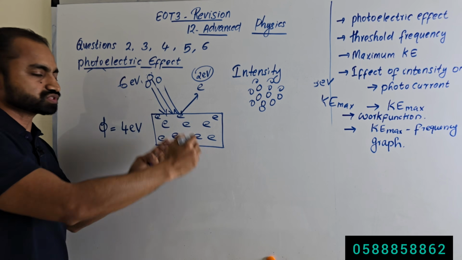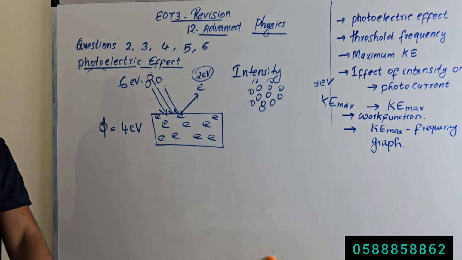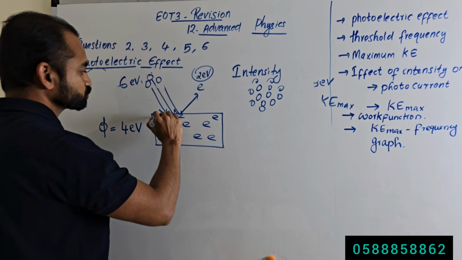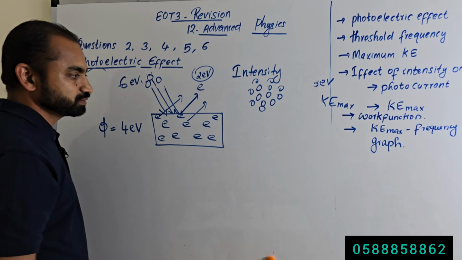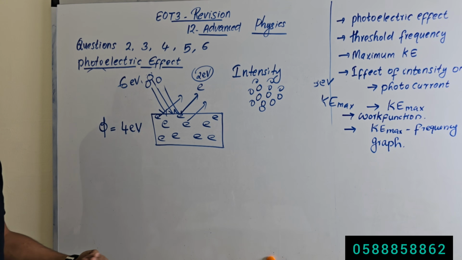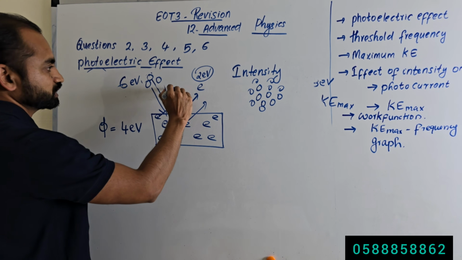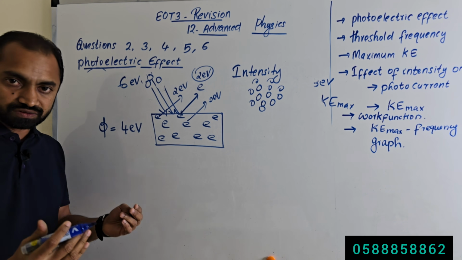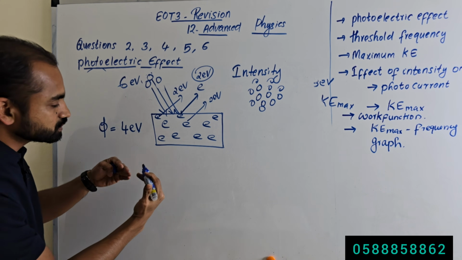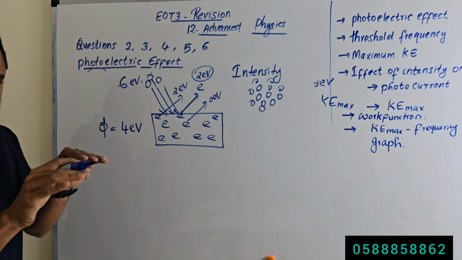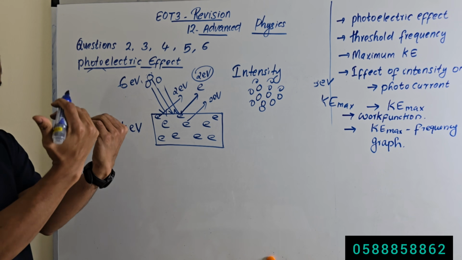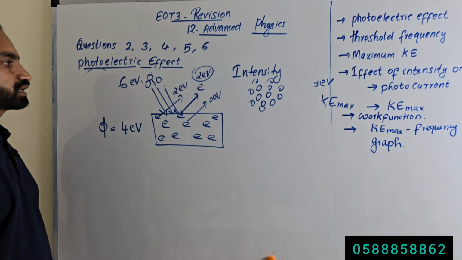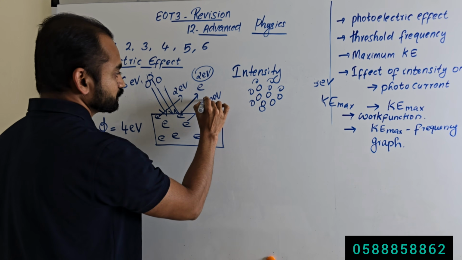Now how many photons are incident? Now 3 photons are incident. How many electrons will be emitted? 2 more electrons will be emitted. If they are emitted from the surface of the metal, the kinetic energy again will be 2 electron volt, and if they are emitted from inside the metal, not from the surface, its kinetic energy will be less than 2 electron volt.